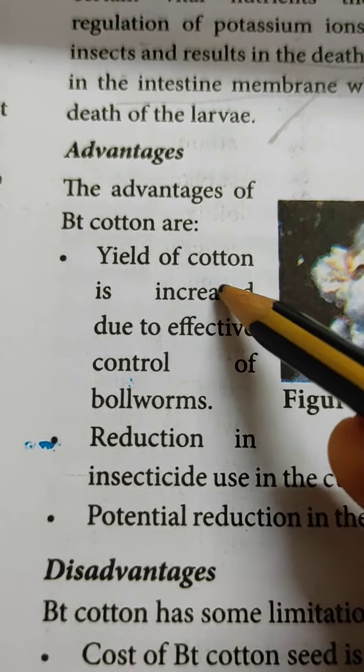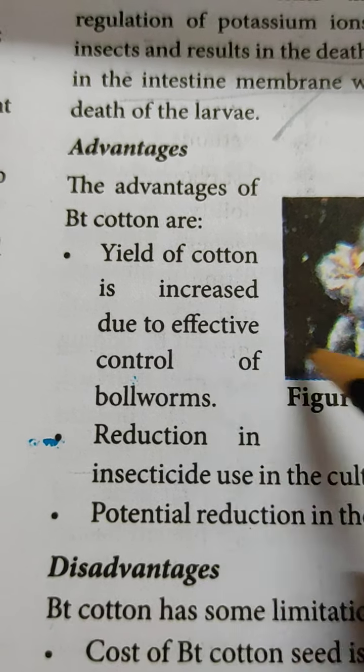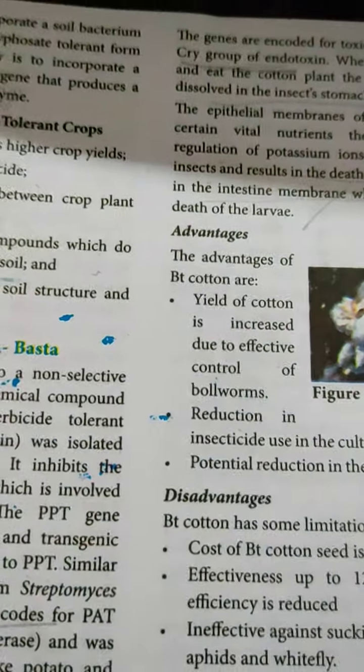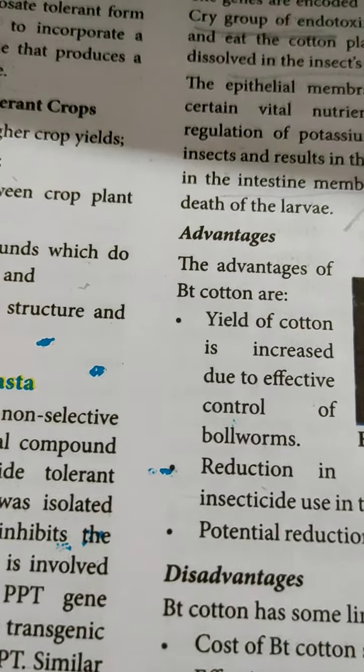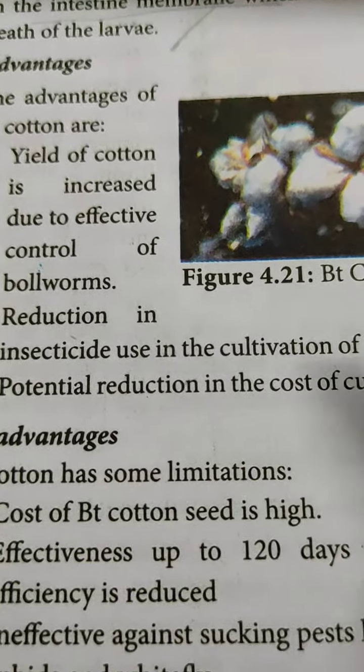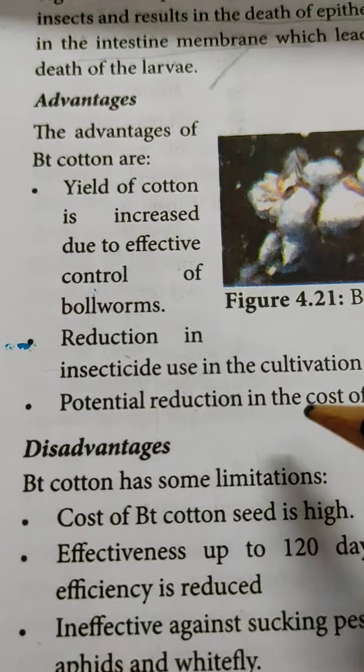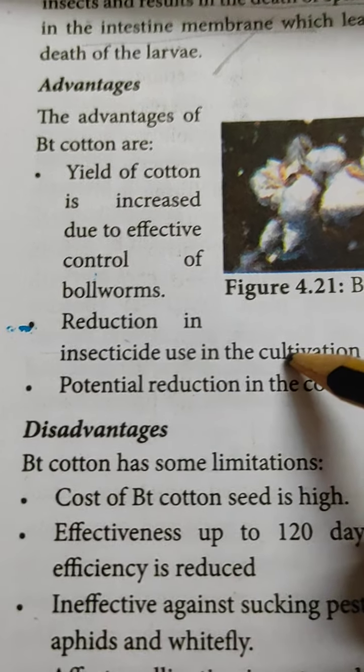Advantages of Bt toxin: yield of cotton is increased due to effective control of bollworms. First, everywhere you can write the first point: yield can be increased. Number two, reduction in insecticide use.